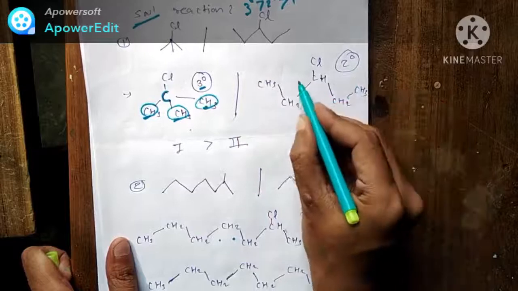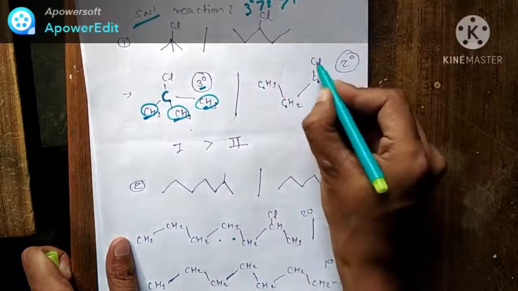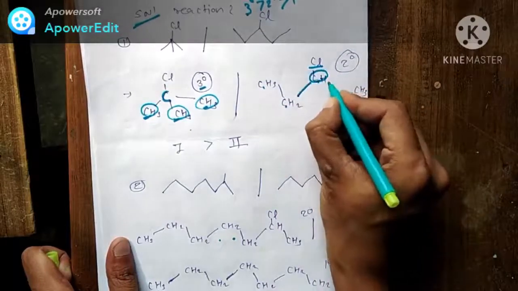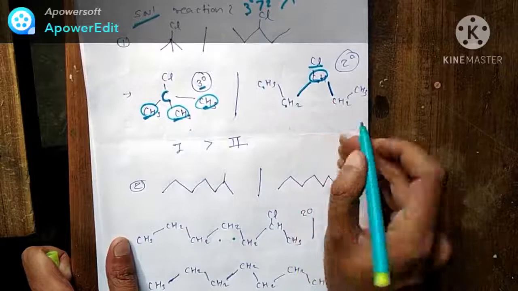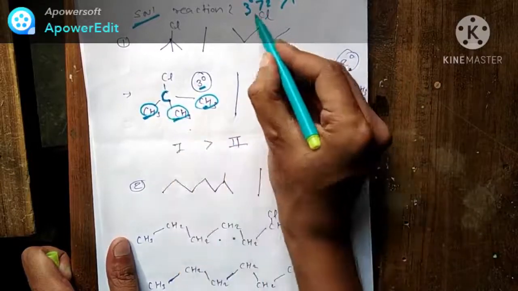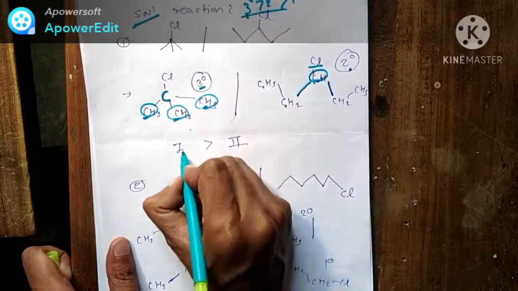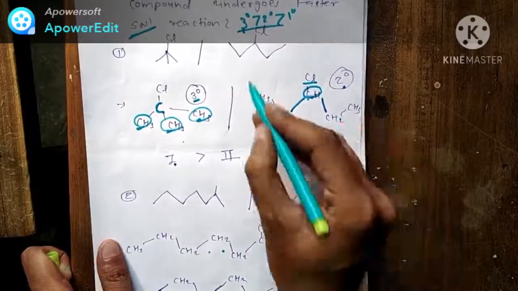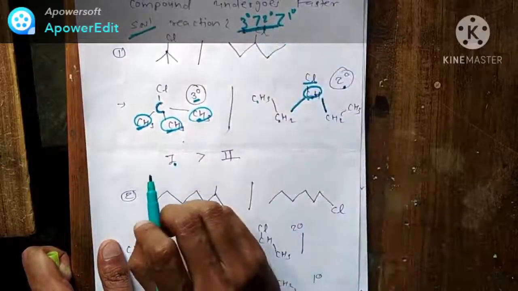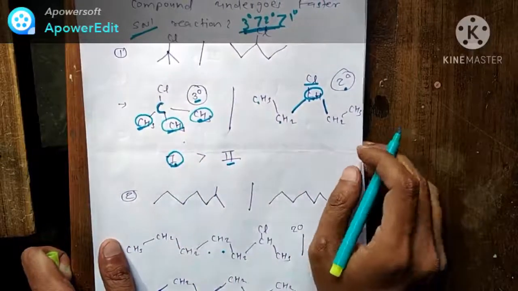And in this structure you can see CH3, CH2, CH, Cl. So this carbon is attached with another 2 carbons, so it is a 2 degree halide. According to this order, the 3 degree halide will react rapidly. So the first structure will react rapidly, then the second one.